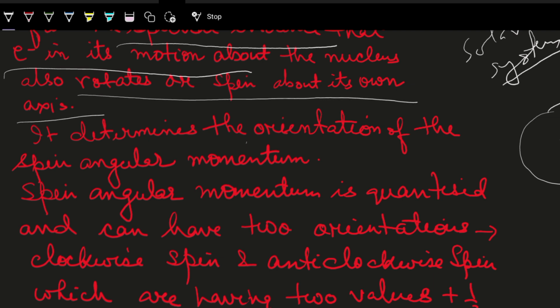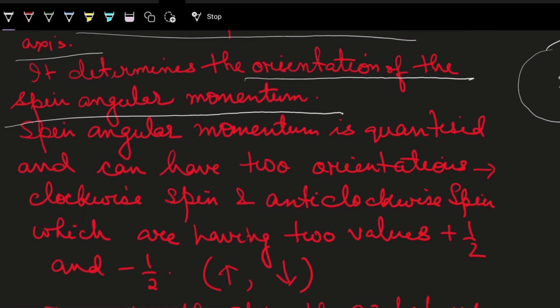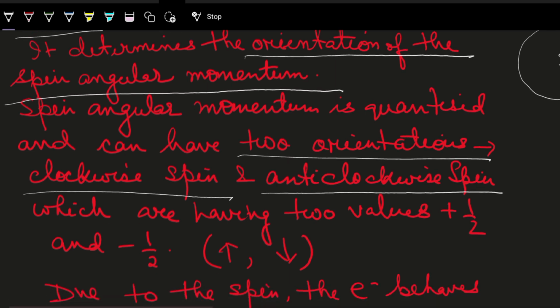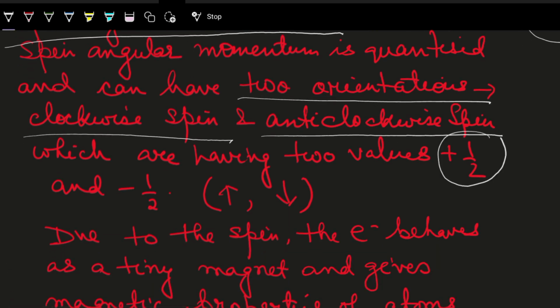So it determines the orientation of the spin angular momentum. The spin angular momentum is quantized and can have two orientations. What are those two orientations? The spin can be in a clockwise manner or in an anti-clockwise manner, and the values that are given for it are plus half and minus half, spin up and spin down. It does not mean that this electron will be spin up and the other will be spin down. It can be any electron getting a plus half, and the other one will be minus half.